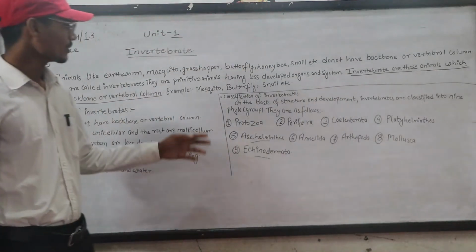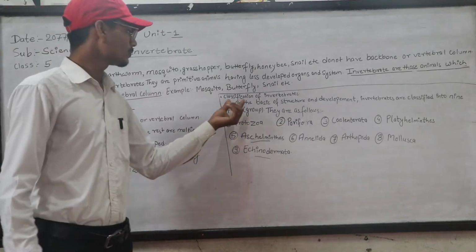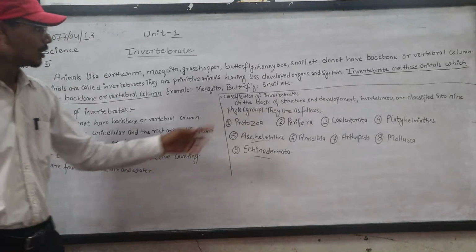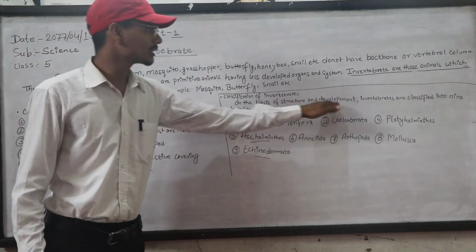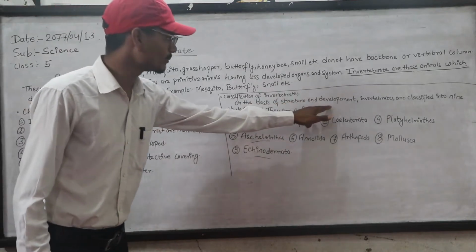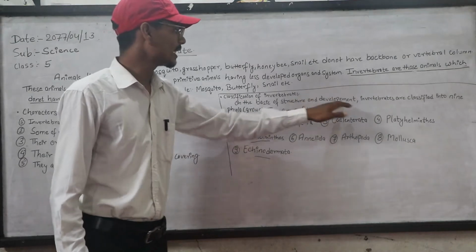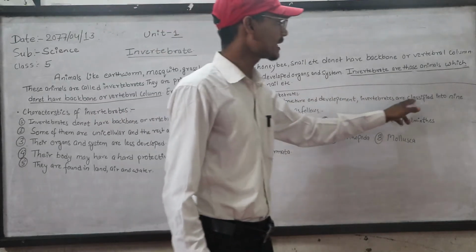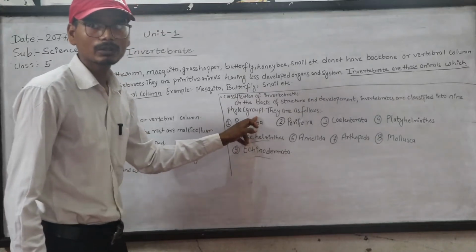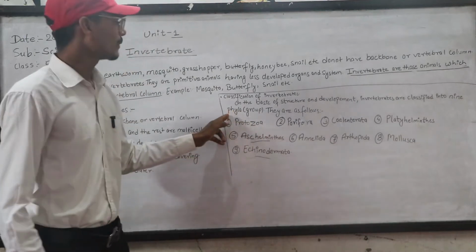Now, invertebrates are classified into 9 phyla. So we are going to study the classification of the invertebrates on the basis of structure and development. Structure means size and shape. On this basis, invertebrates are classified into 9 phyla or groups.